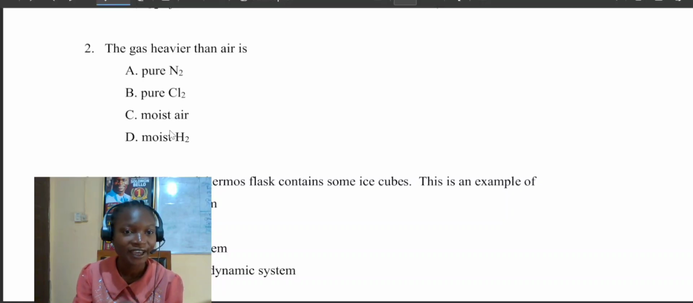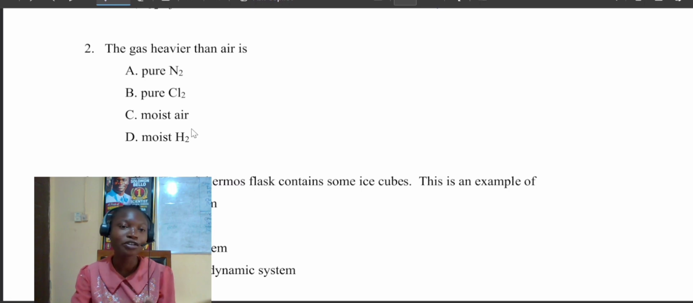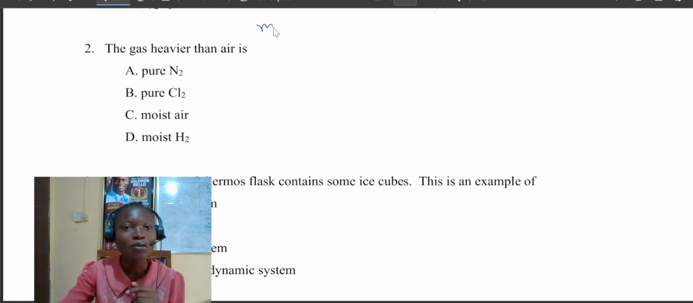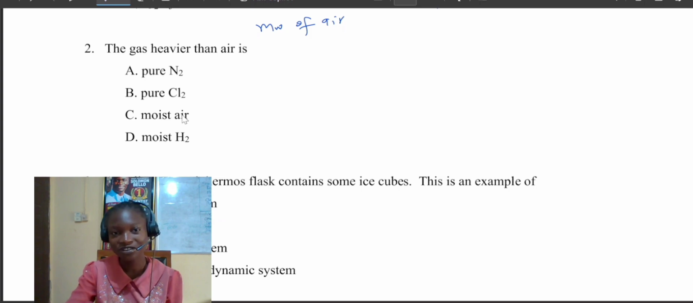If you want to sit for a chemistry exam and you still don't know this, you are not ready. The gas heavier than air is what? So which of these gases is heavier than air? Remember, air is a mixture, not a single entity. So how are you going to know the one that is denser or heavier than air? First thing you have to do is get the molar weight, the molecular weight of air. Then you have to get the molecular weight of the options that you were given.